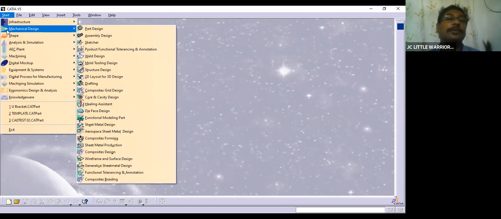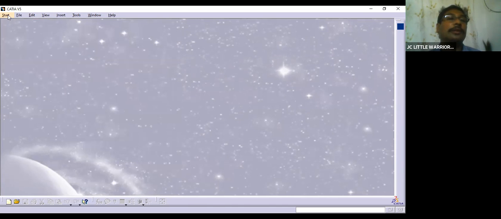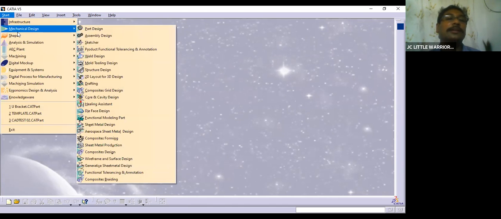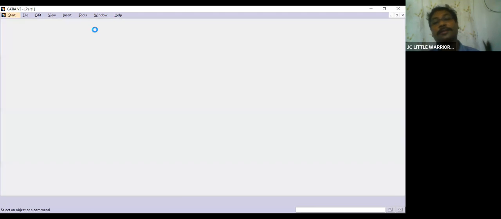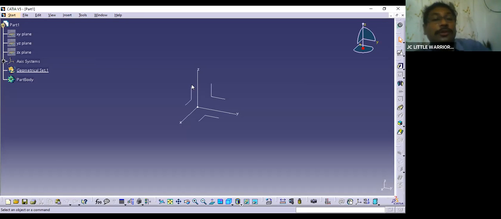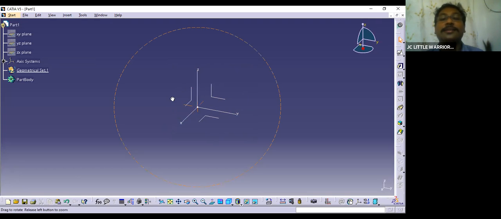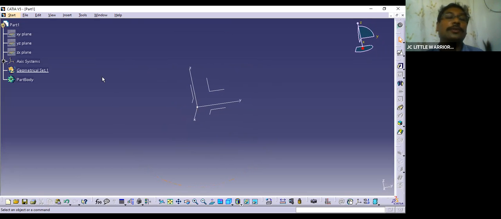Right now, let's see mechanical design. First you need to click on start, mechanical design, go to part design. Initially we are going to design a part. If you open it, you cannot see this axis system. So how to get this axis system? To get this axis system, go to tools.